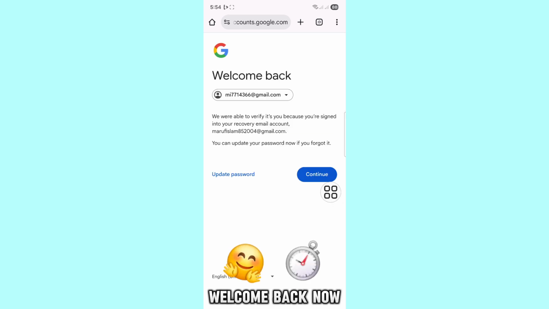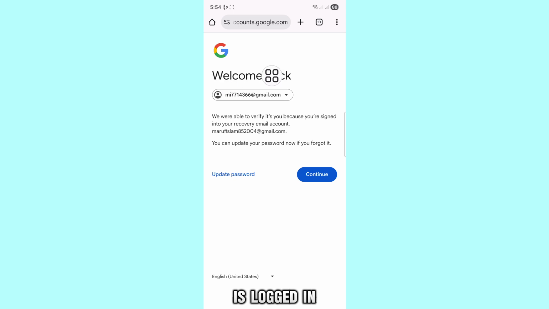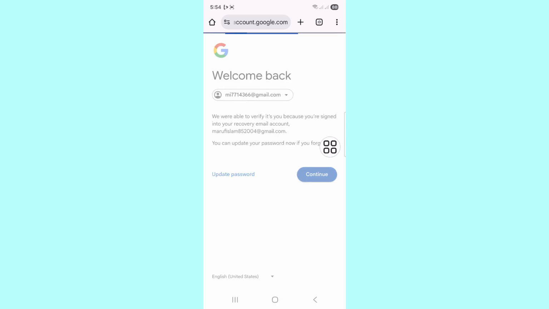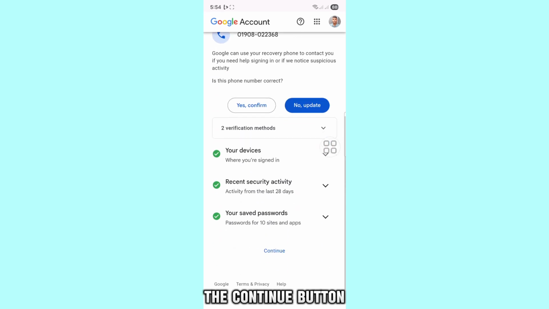Welcome back. Now, my Gmail account is logged in. Now, you need to press the Continue button to proceed. I'll scroll down a bit and tap again on the Continue button.